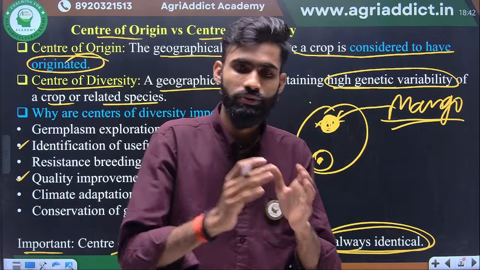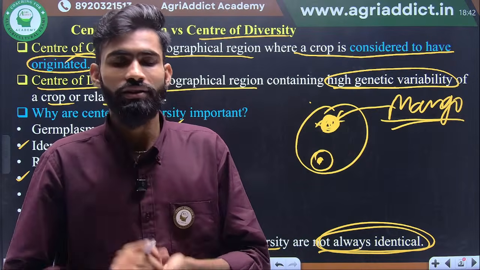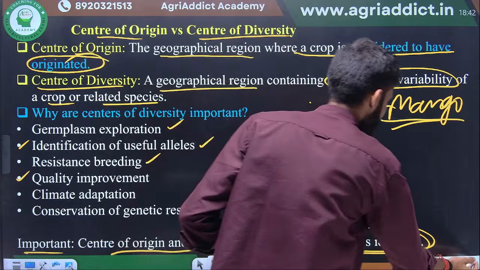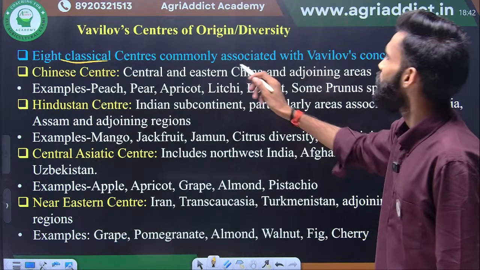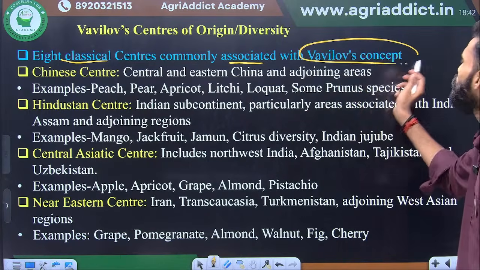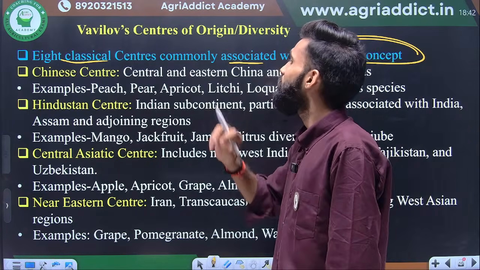So therefore the mango origin and maximum mango diversity are different. Okay, next one is the 8 classical centers commonly associated with Vavilov. Vavilov is the Russian scientist who gave the same 8 centers of origin.